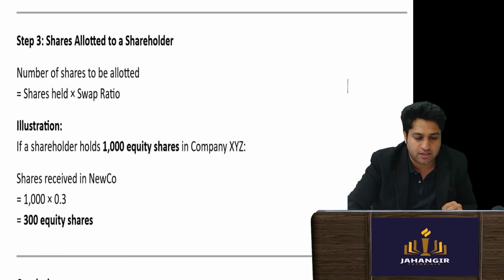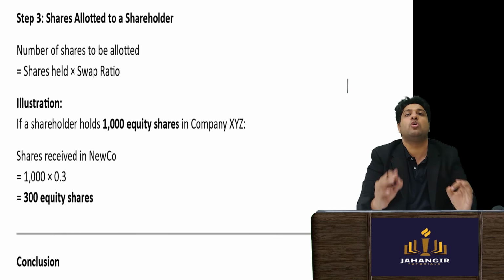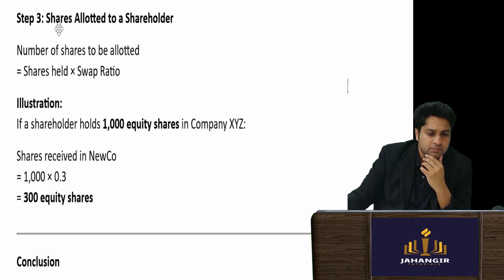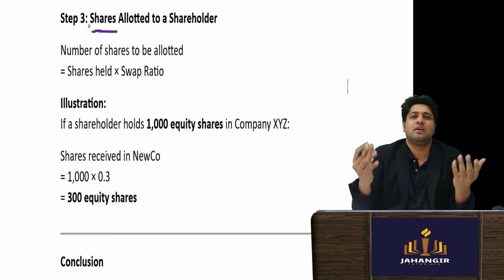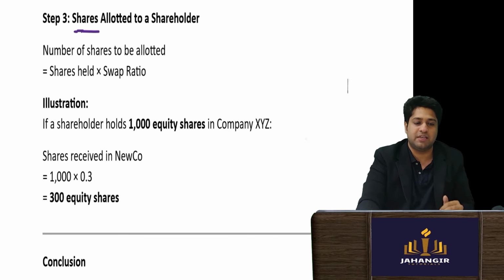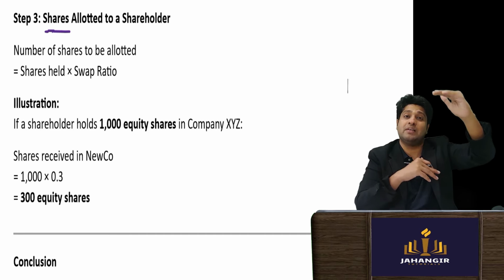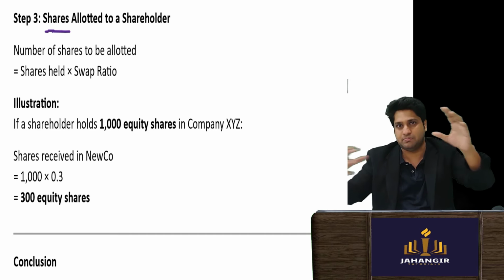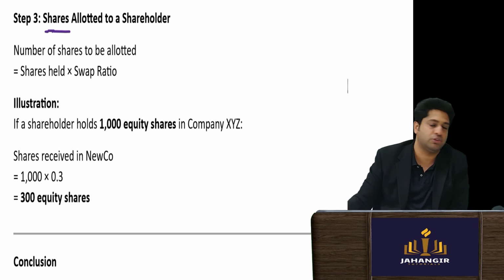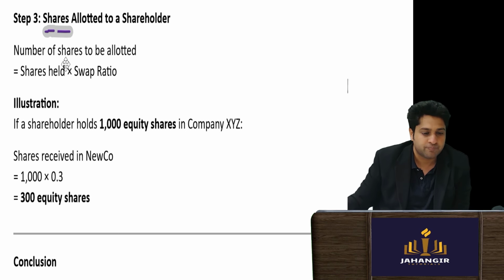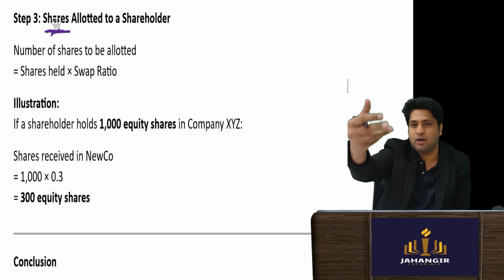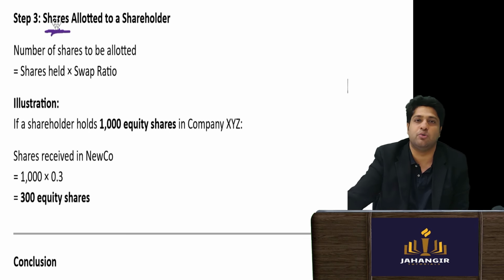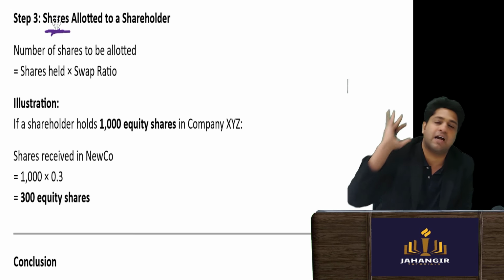Clear? So for demerger, please note this change, because when you are doing mergers, both the companies' values used to be kept. Now, from one company only, we are removing the other company's part, and then we are saying how much will be issued. That is the difference. I have also explained the formula: you understand the value transferred, and that value will be given back to the shareholders.